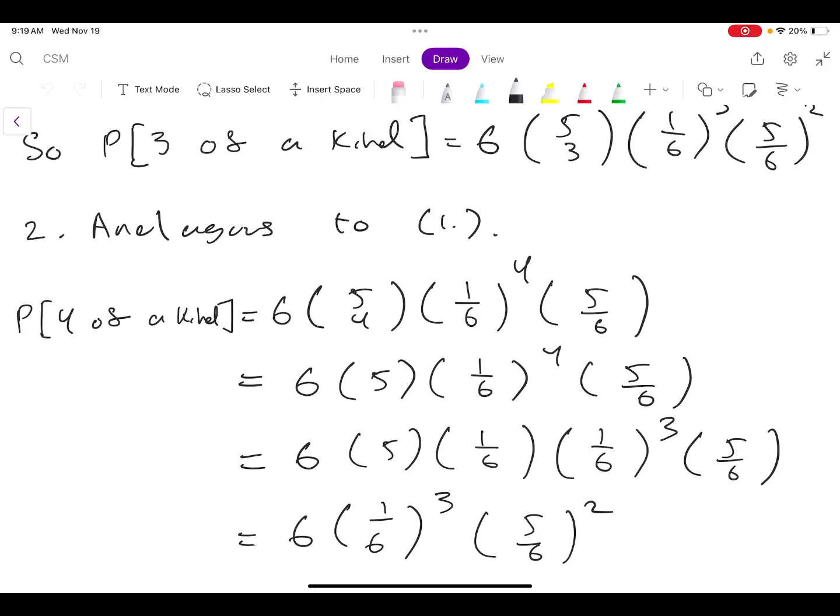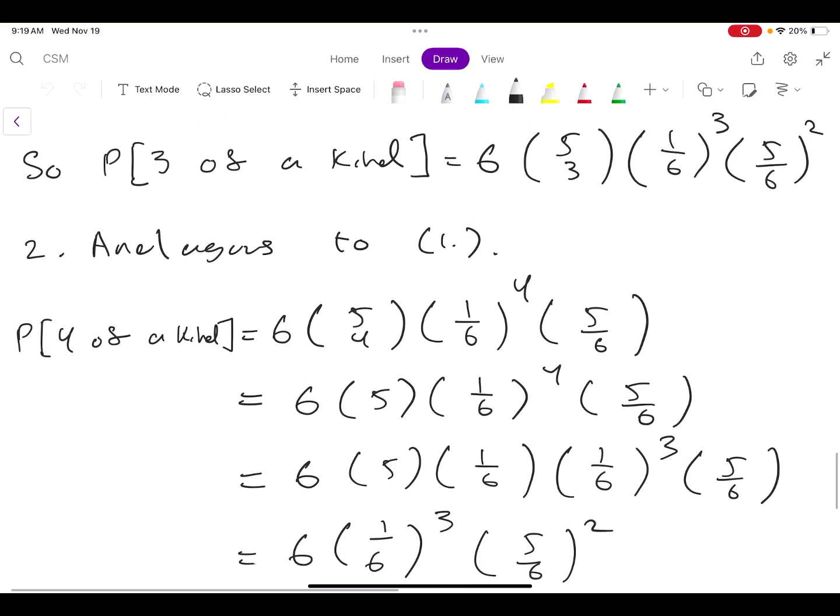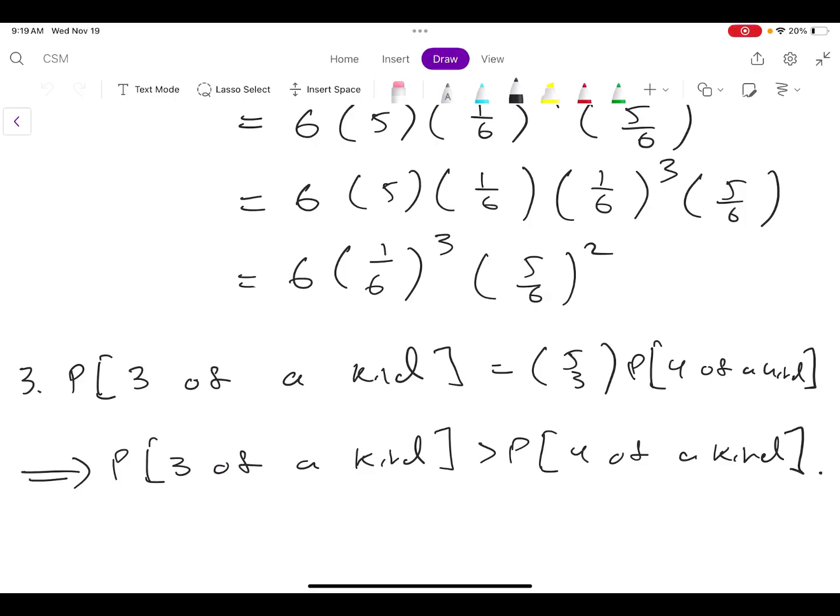Okay, and then part 3 asks us which one is more likely, 3 of a kind or 4 of a kind. Well, if we look at the way we've arranged these, we can see that the probability of 3 of a kind is actually just 5 choose 3 times greater than the probability of 4 of a kind. And 5 choose 3 is greater than 1, right? Which basically means the probability of getting 3 of a kind is greater than the probability of 4 of a kind. And intuitively that makes sense because it seems like it would be easier to roll 3 of a kind than 4 of a kind.